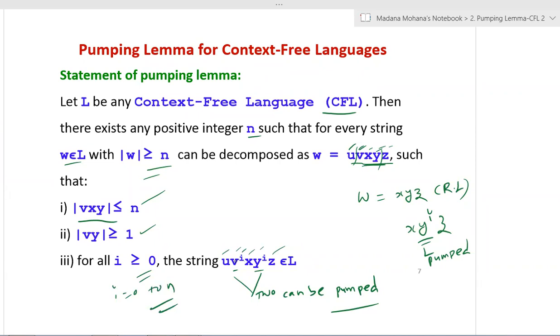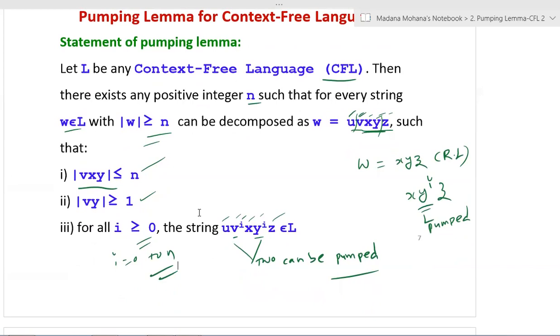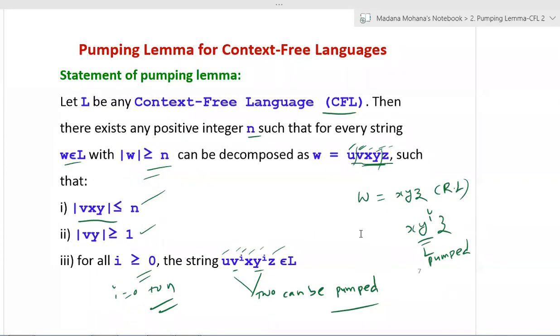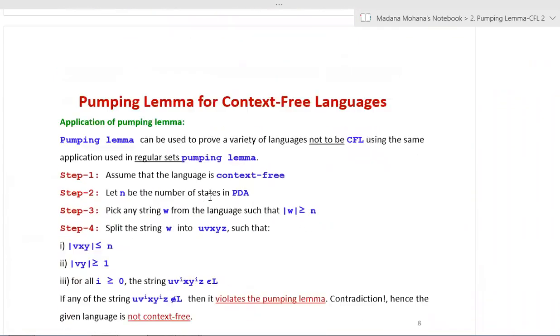For all values of i from 0 to n, if you substitute i value as 0, then U, X, Z. If the resultant string belongs to L, then it satisfies the condition of the pumping lemma. Therefore, the language is a context-free language. For any value of i, if it does not belong to L, then it violates the pumping lemma. Then you can say L is not context-free. The same process as in regular sets, but there the string is decomposed into only three substrings. Here five substrings, and two substrings can be repeated the same number of times. These are all the differences.